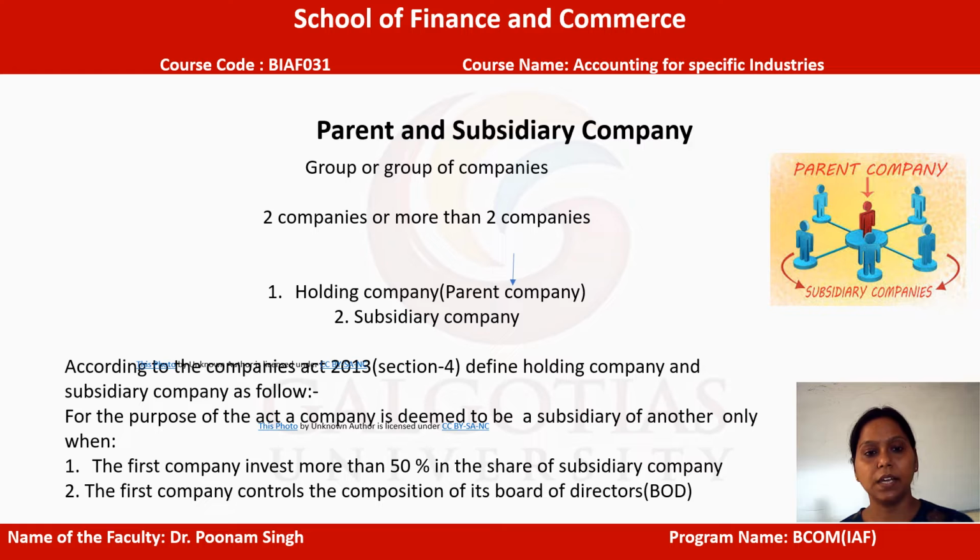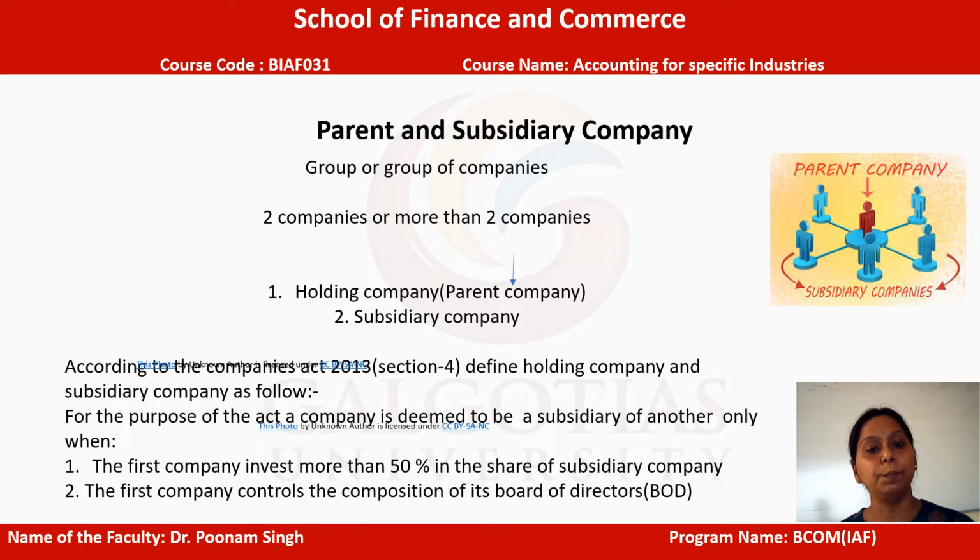For that, according to the Companies Act 2013, Section 4 defines holding company and subsidiary company as follows. This is the prerequisite which needs to be fulfilled for becoming a parent company or a subsidiary company. The first prerequisite is that the first company invests more than 50% in the shares of the subsidiary company.